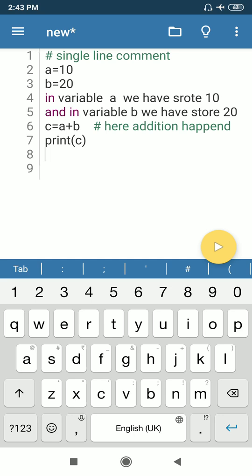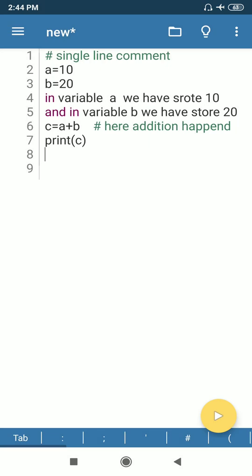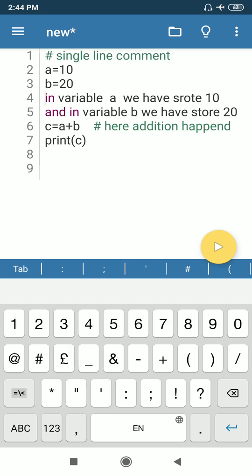So just see the error. If you press yes, syntax error in second line, you can see invalid syntax. So how to make it correct? Student, make a note, single line comment starts with hashtag symbol, and multiple line comment starts with double quote opening first, second, and third.